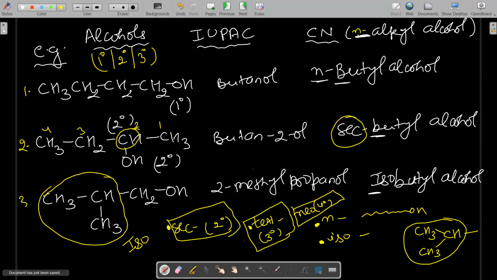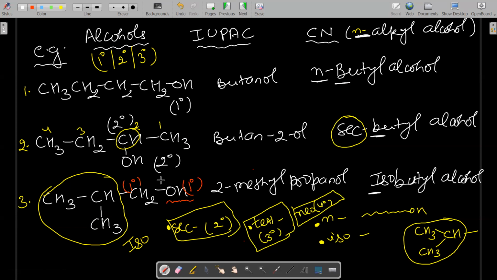You can see the third example. Third example is what degree? It is actually primary, 1 degree. Why is it 1 degree? It is a primary alcohol. Why is it a primary alcohol? Because we have to check the OH group which is attached to the primary carbon, 1 degree carbon. So the degree is primary. It is a 1 degree alcohol.